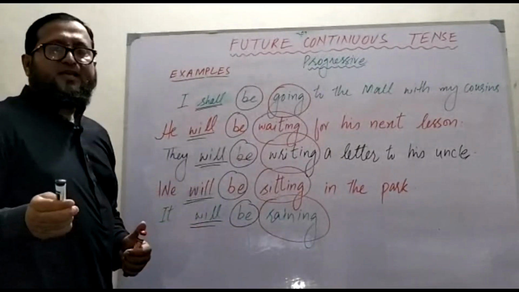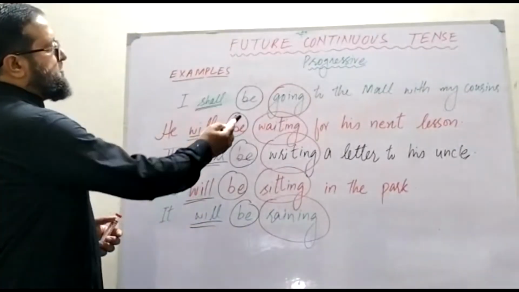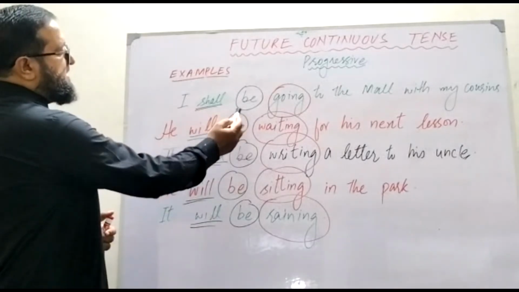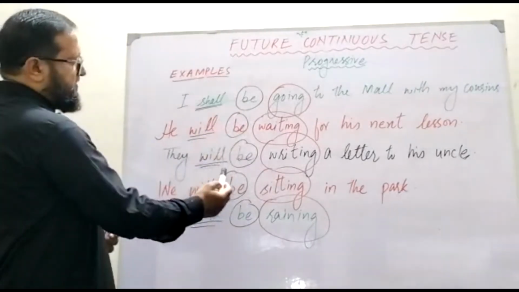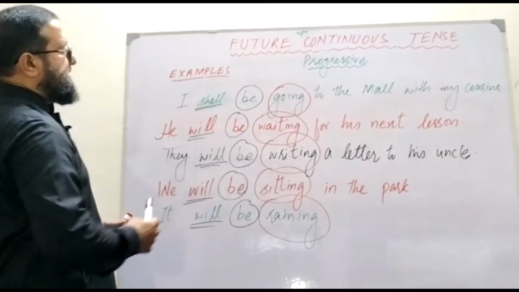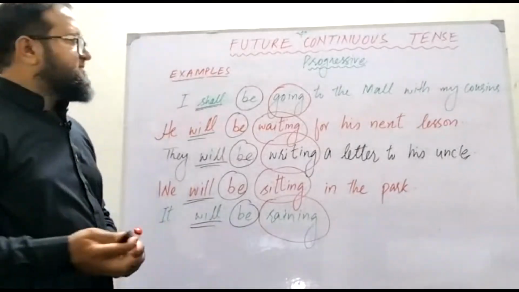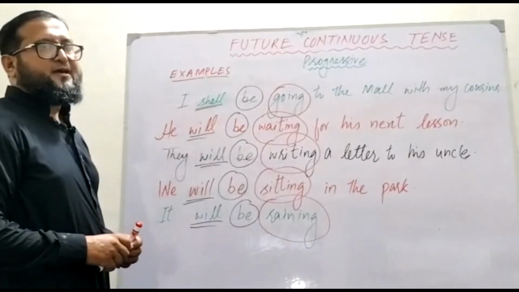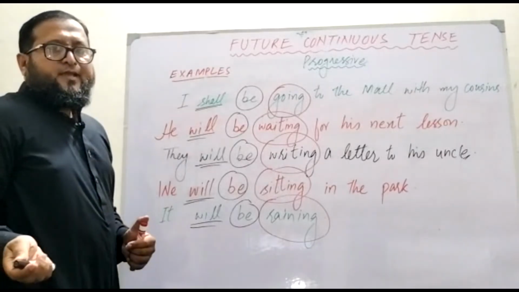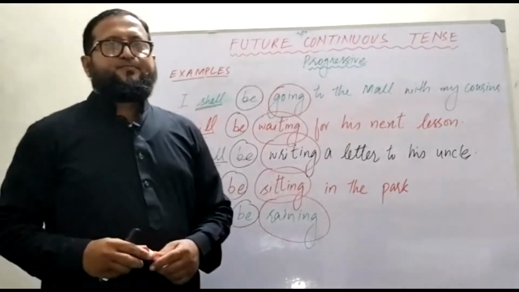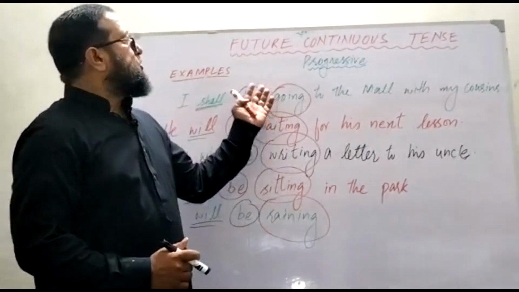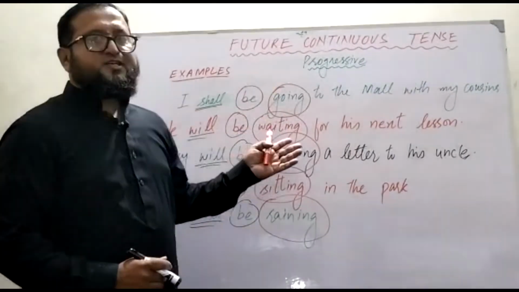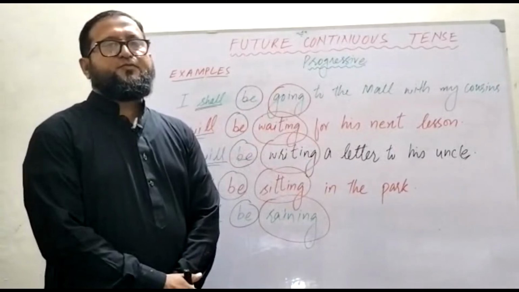Similarly, if there are negative sentences, then you put not with be: will not be, shall not be. And if you are making interrogative sentences, then will or shall will appear in the beginning. So this is the whole structure, the examples, the formation of future continuous tense.